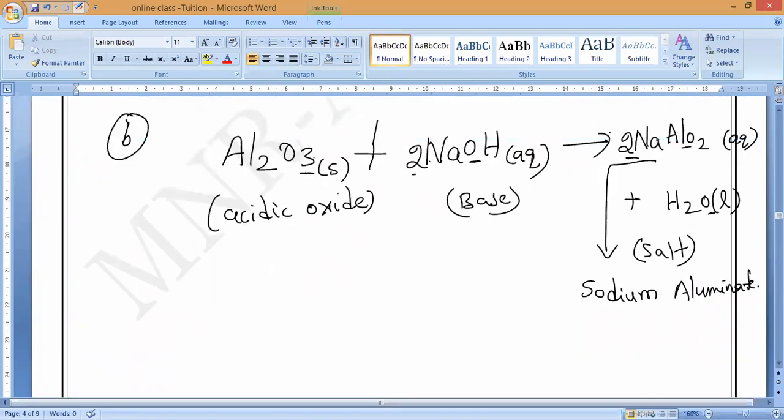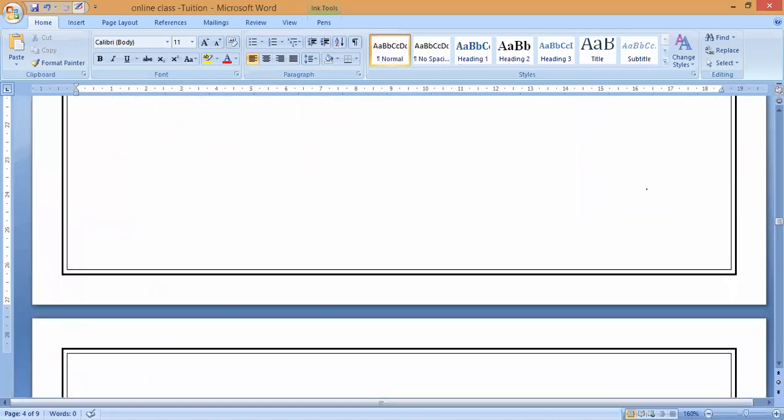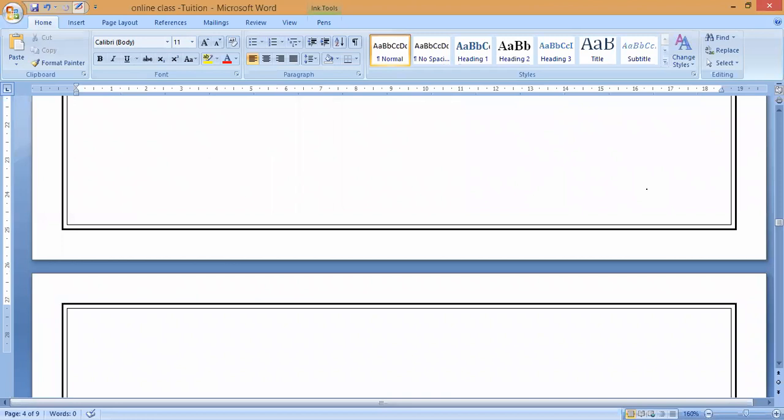I started with aluminium. Here aluminium is 2, here only 1, so I kept 2. Sodium is also 2, so I kept 2 here. That's all. It becomes automatically balanced. That is why this is called what, guys? Amphoteric oxide. Amphoteric oxides.